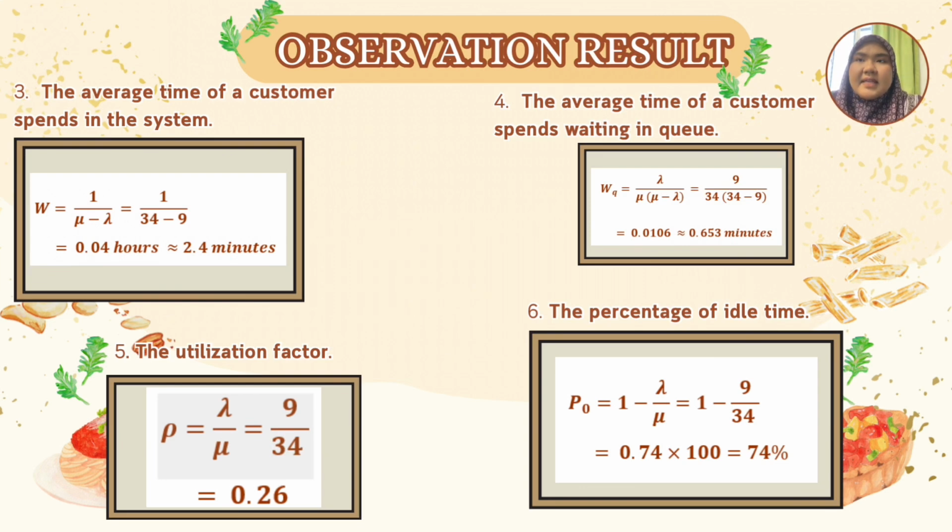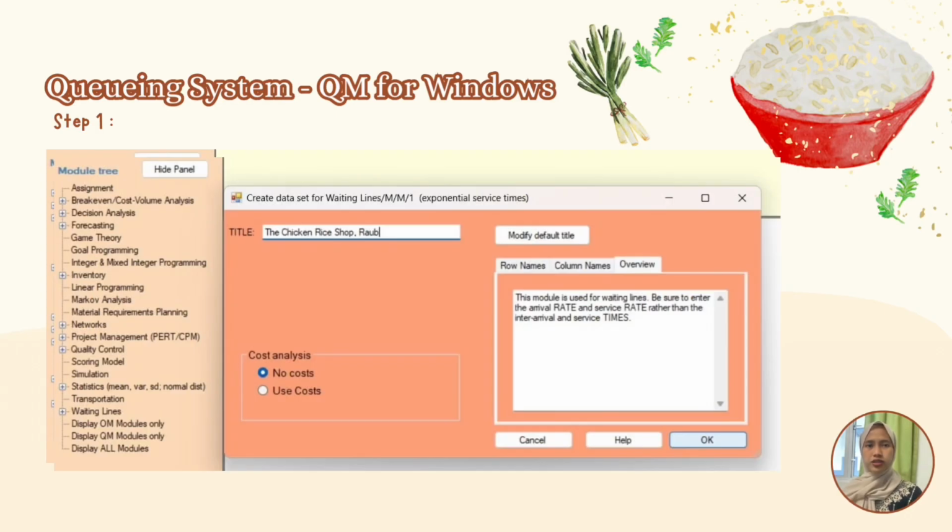After we have done the calculation manually, we are going to prove the calculation by using the QM for Windows system, which will be explained by Mushidah. Next, the queuing system by using QM for Windows. First, choose the waiting lines on the left side and click on M/M/1, which is exponential service time, because our queuing system is single channel.